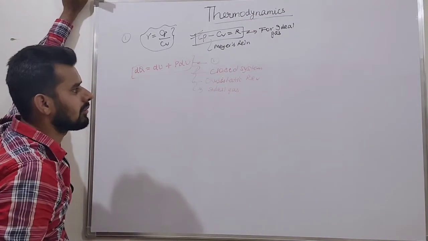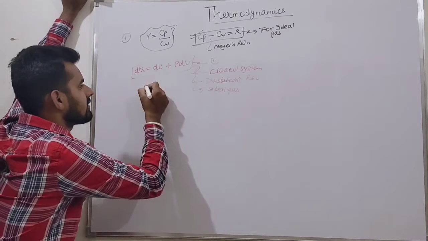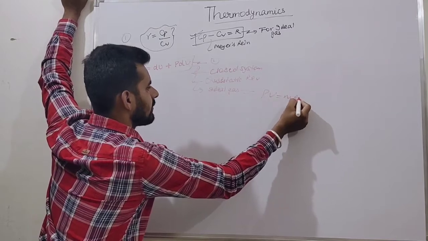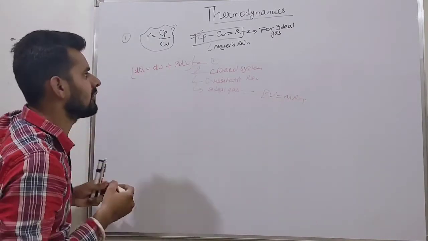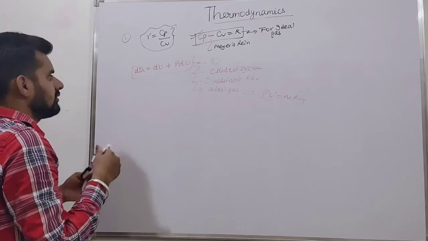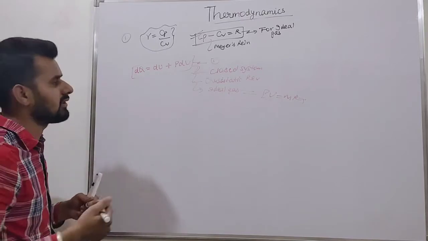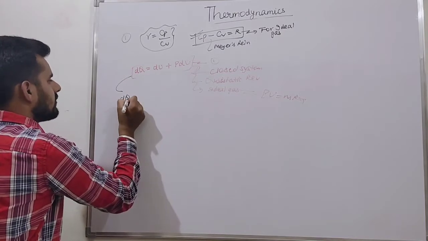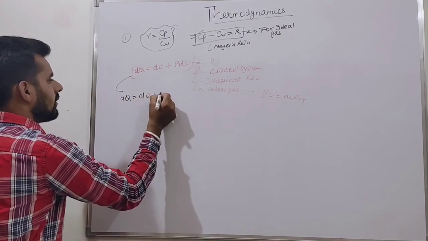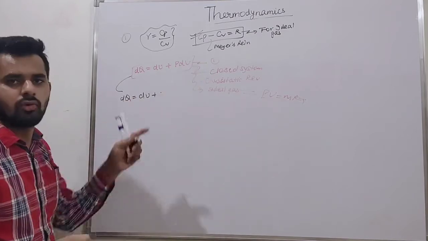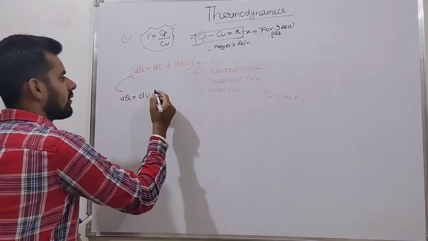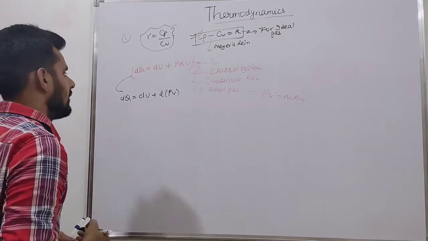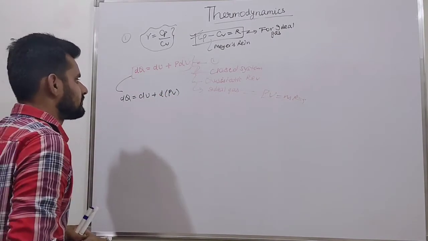Now we are discussing ideal gas. For an ideal gas, we know that PV is equal to mRT. We already discussed it. Now just using this relation, I will try to get something. dQ is equal to dU plus, let's take P inside, since P is constant, d(PV).